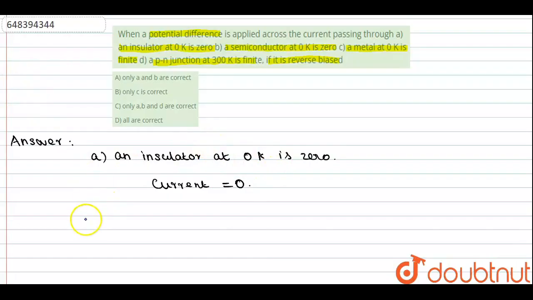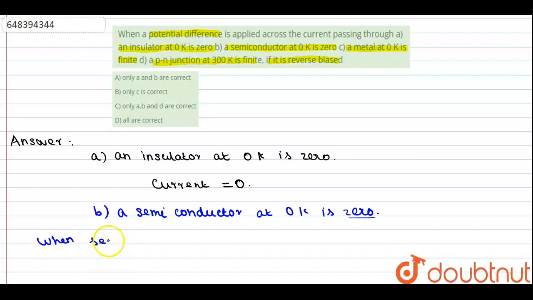So now the statement B is, a semiconductor at 0 Kelvin is 0. Here 0 represents current is equal to 0. So now we have to check whether it's right or not. We know that when a semiconductor is cooled to 0 Kelvin temperature, a semiconductor becomes a perfect insulator. That is,